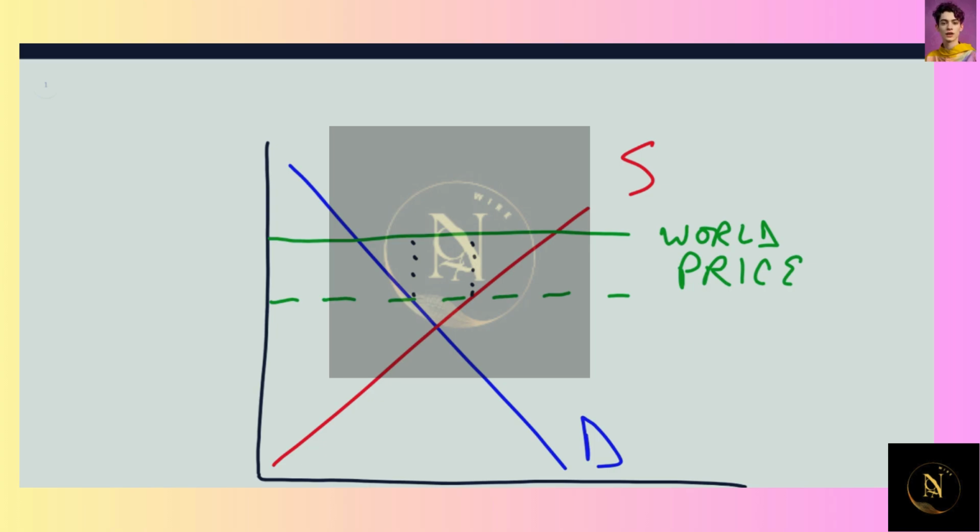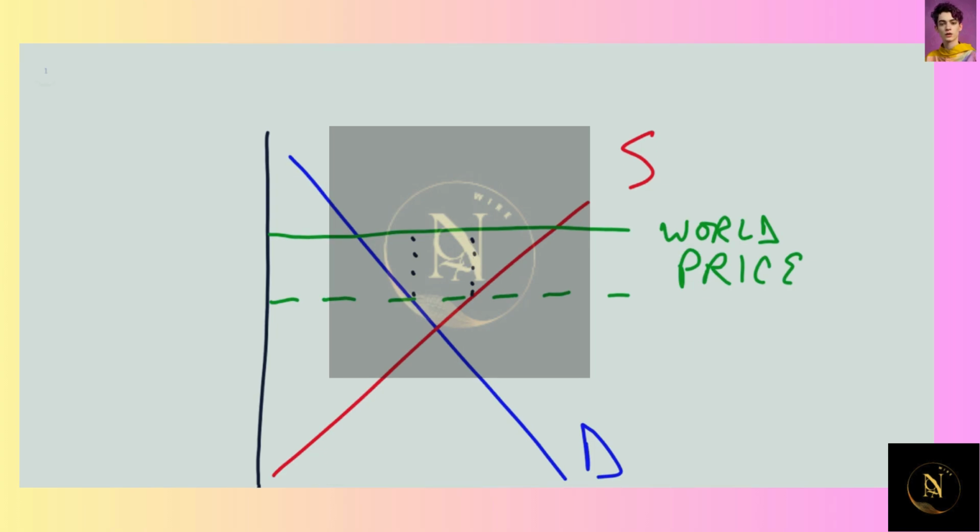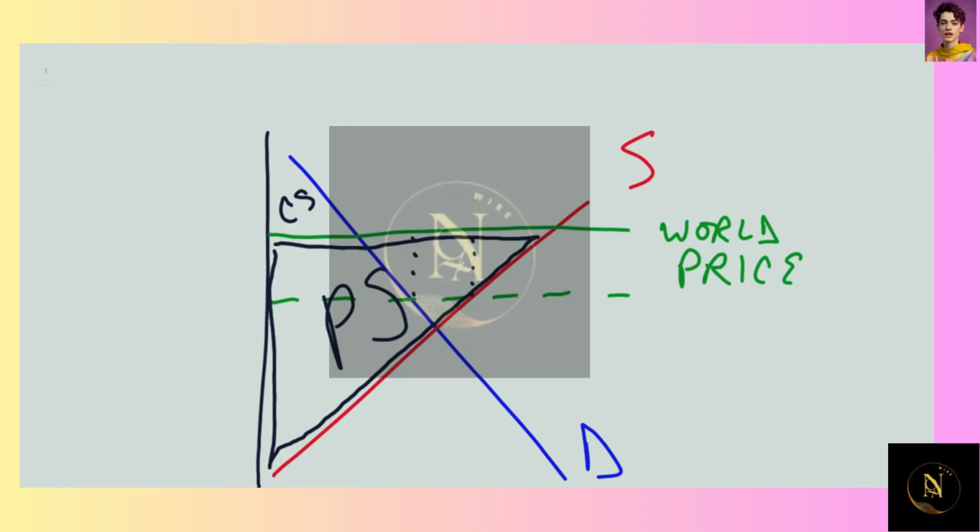So at first, what do we have? We have consumer surplus above the world price and to the left of the demand curve. The producer surplus, on the other hand, is going to be everything below the world price and to the left of the supply curve. All right, so you'll notice we have this considerably large producer surplus and a rather large consumer surplus, relatively speaking.